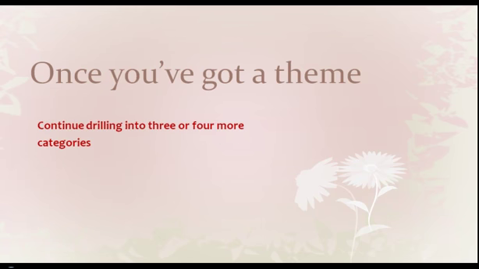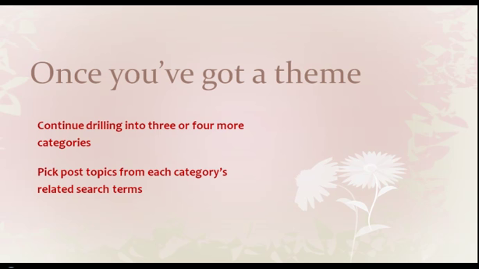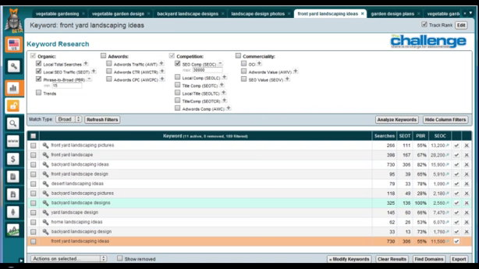So once we picked a theme, we drill into 3 or 4 more of these categories, and we pick out of those related keywords the ones that have decent competition, and we use those to make posts and post under those categories. You could also use pages and subpages and get the same effect.